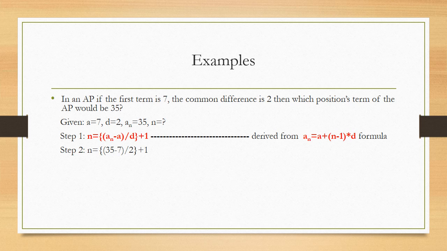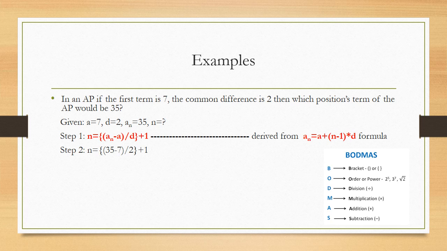Now here we are going to solve this problem using BODMAS rule. You can see a lot of brackets present here. We are going to solve all these using BODMAS rule. Now what is that BODMAS rule? Let us understand. BODMAS stands for B is bracket, O is order, D is division, M is multiplication, A is addition and S is subtraction.